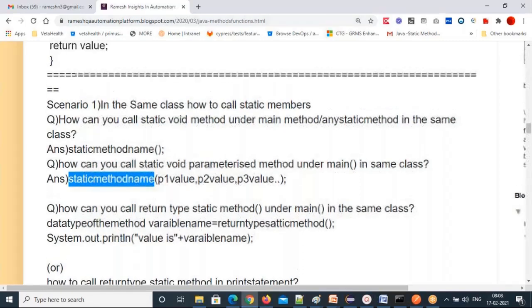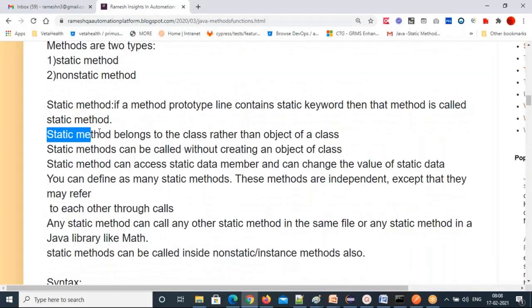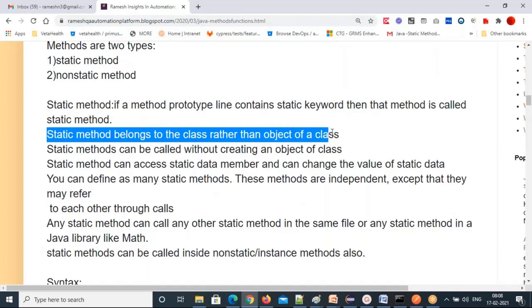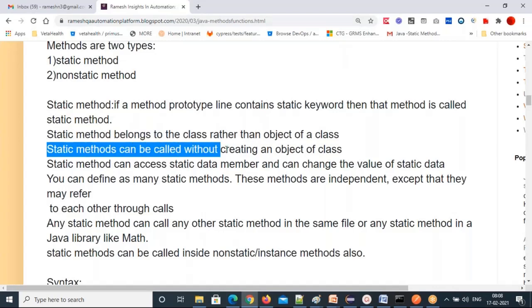And I clearly mentioned one point here. A static method belongs to the class rather than an object of a class. Static methods can be called without creating an object of a class. You don't need to create an object to call static methods. It is a very clear statement. You should not use an object reference to call static methods.